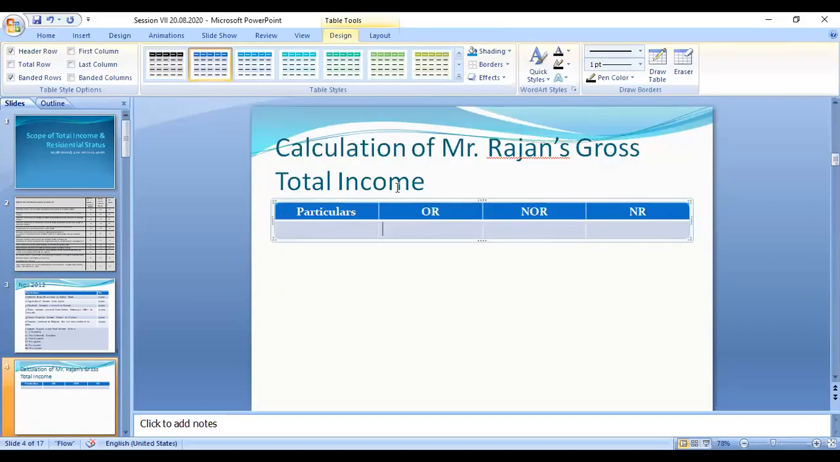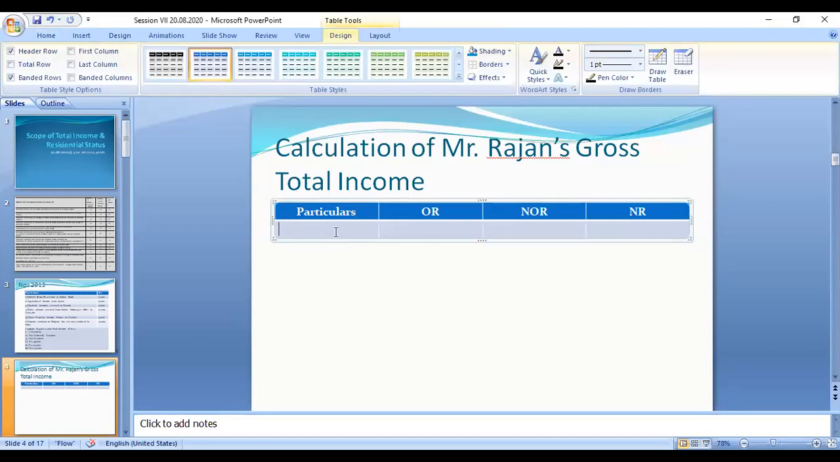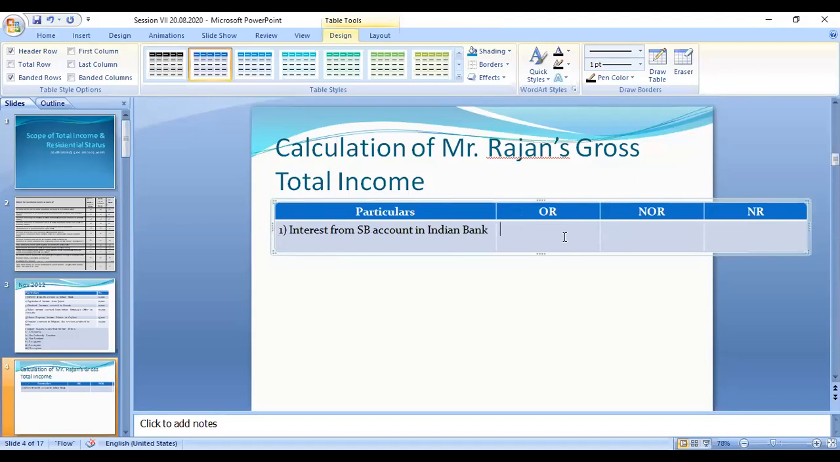Now the first case: interest from an SB account in an Indian bank, that amount is 12,000 rupees. Now we have to understand whether this is Indian income or foreign income. If it is Indian income, it is taxable irrespective of where it is received, in India or abroad, in all the categories. An Indian bank is situated in India, so this is Indian income. So this income is taxable to all three kinds of people.